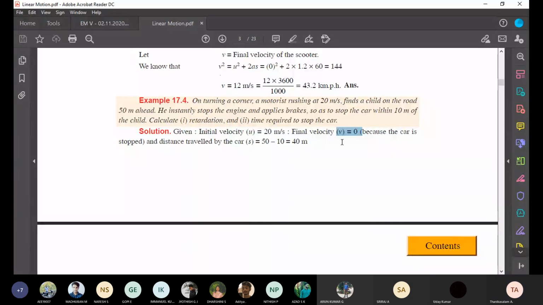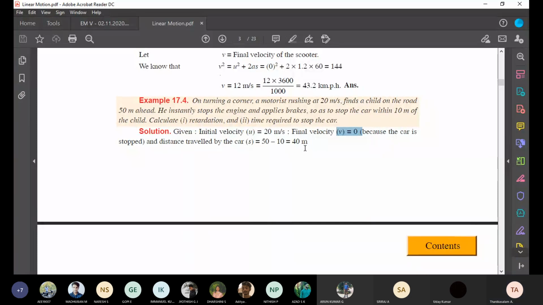How much distance traveled? He saw the child 50 meter away. After reaching 10 meter away he stopped the vehicle. So 50 minus 10, he traveled 40 meter.